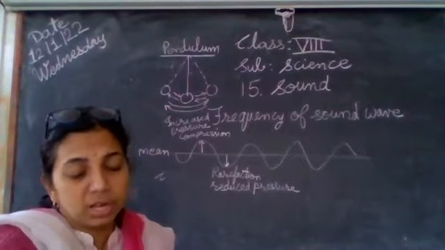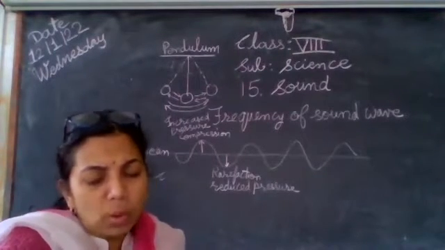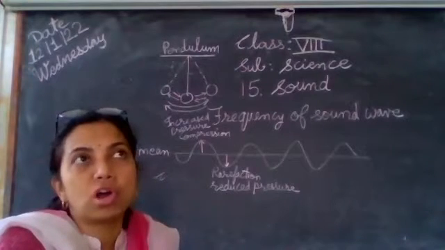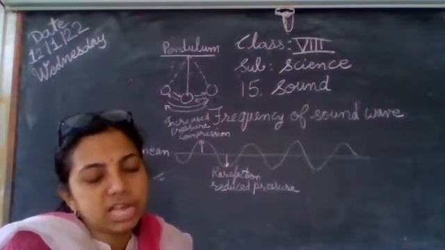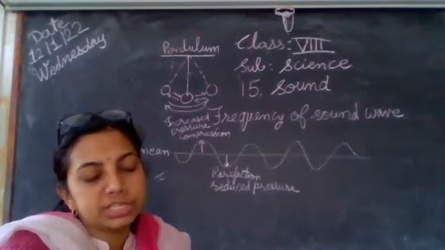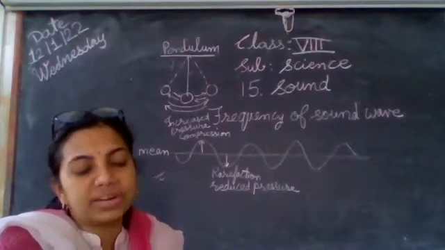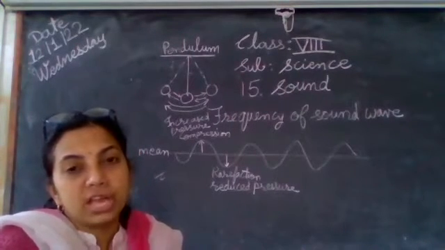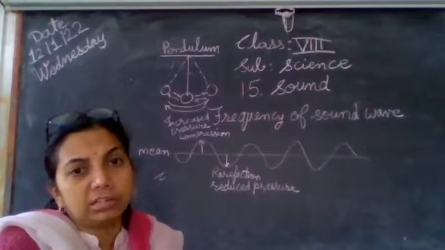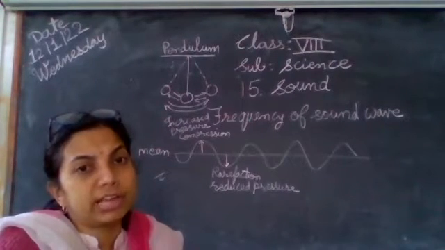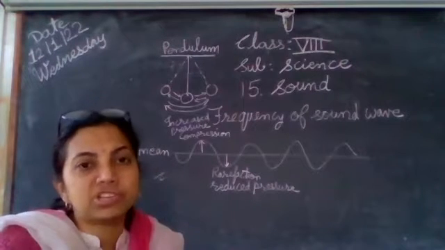So you see how the vibrations of a tuning fork take place, or any vibrating object making a sound, that we have understood yesterday, of compressions and rarefactions. In compressions there is increased pressure.